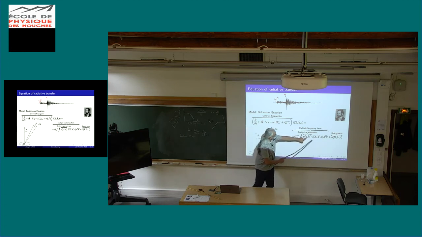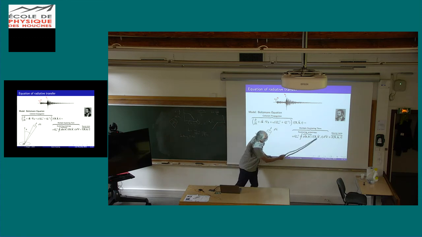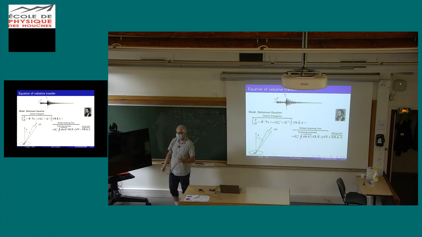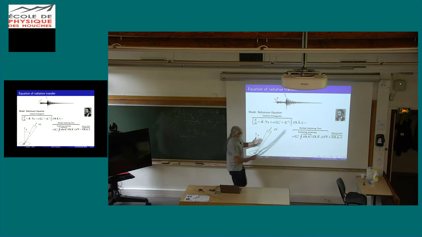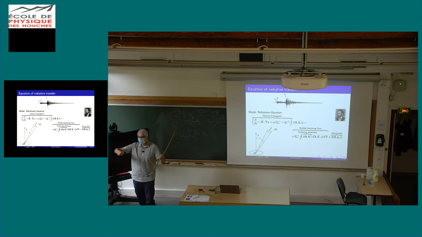So this is the variation of intensity in direction k, okay? Of course, you lose energy due to scattering and absorption, but you gain energy due to the wave that comes from direction k prime and gets scattered into direction k. So in this sense, it is a conservation equation. You can view it as a kind of detailed balance, where you basically stipulate that energy is conserved.